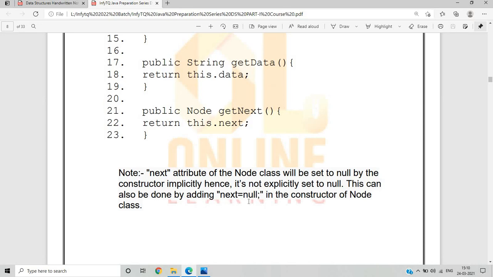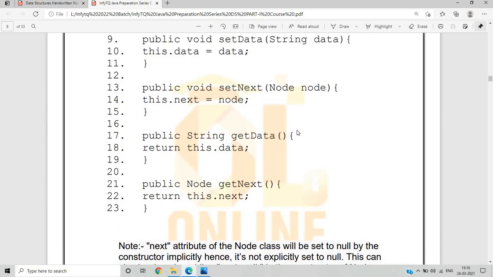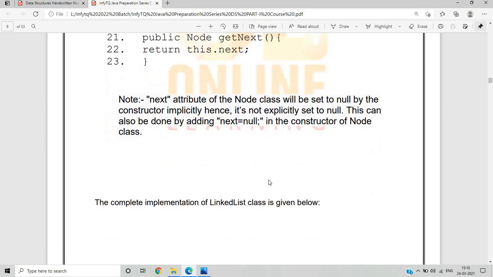This can also be done by adding next to null in the constructor of the node class. What it actually means is that next is the next attribute of the node class. So this is the attribute. The next attribute of the node class will be set to null by the constructor implicitly, because we don't know what data comes in it, so we initialize the next attribute to null by constructor implicitly.